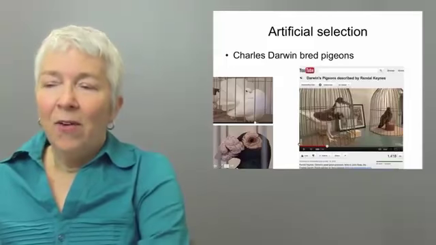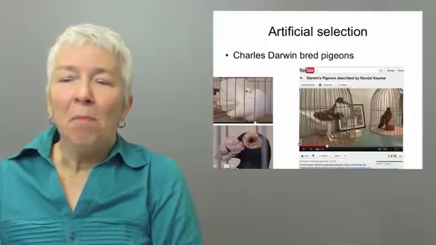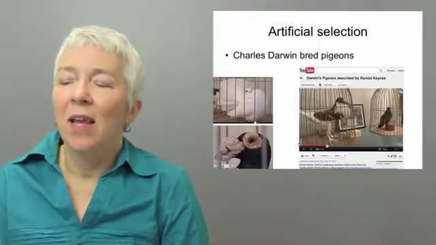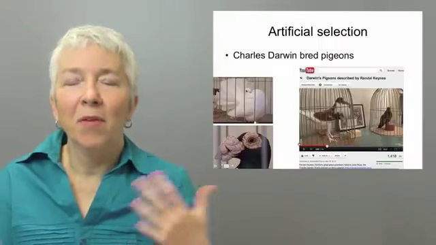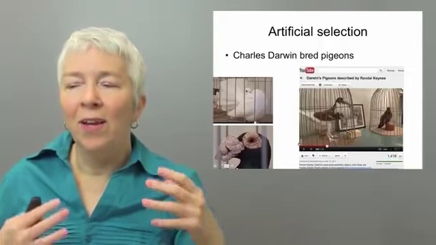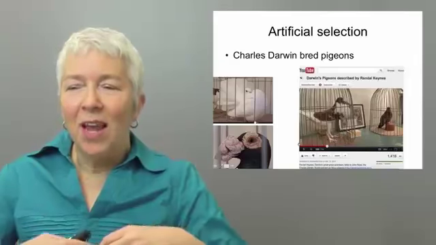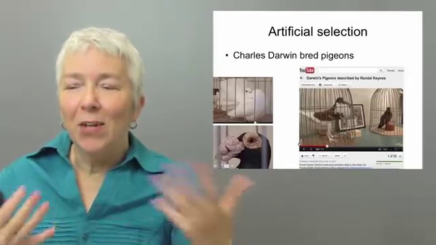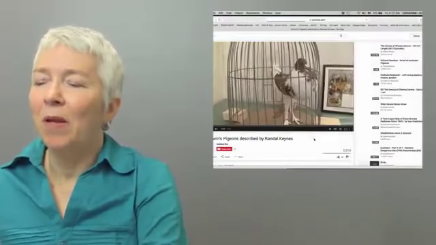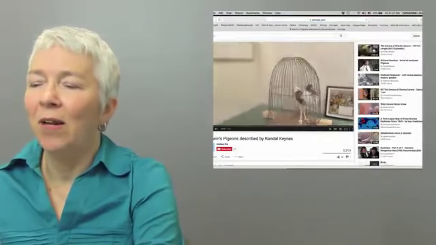Now, as mentioned before, Charles Darwin bred pigeons. This was one of his hobbies as a young man. And so this is an example of artificial selection in that breeders enjoyed taking pigeons and selecting for certain traits. We're going to go now and look at a little bit of this YouTube video right now.